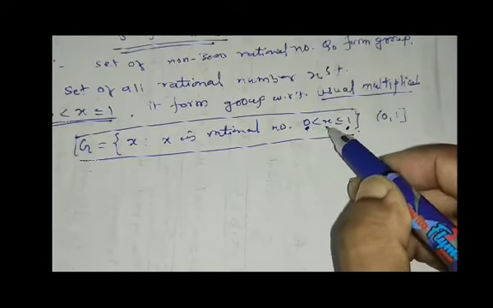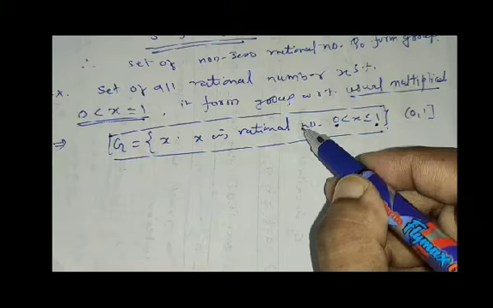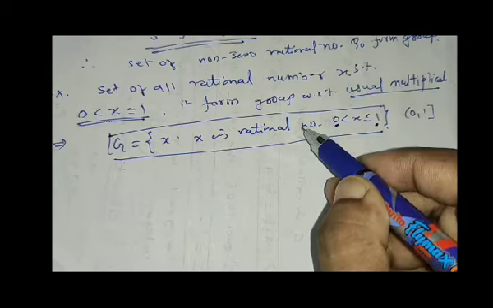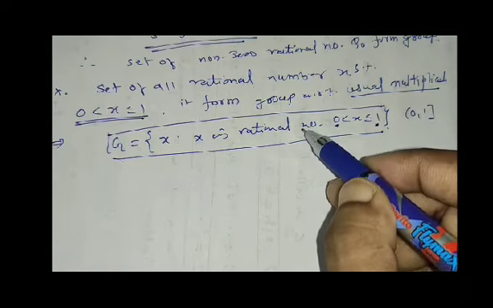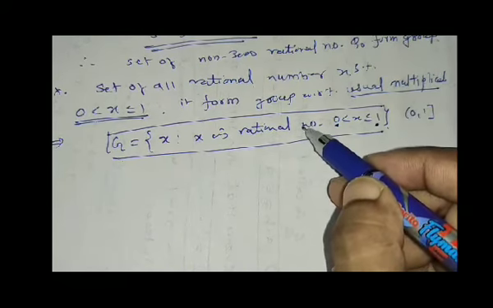And 0 is not there means this is a rational number without 0, or non-zero rational number. So here we have to show whether it is a group or not a group.